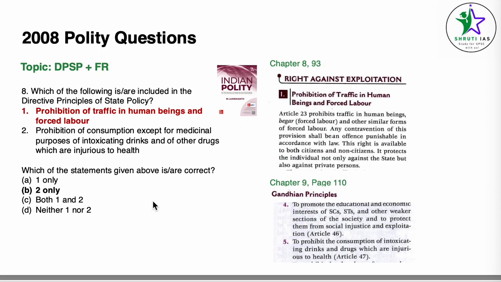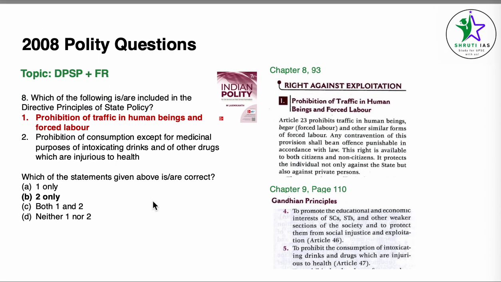Coming to question number 8, which is about DPSPs and fundamental rights. Let's read the question. Which of the following are included in the Directive Principles of State Policy? 1, prohibition of traffic in human beings and forced labor. 2, prohibition of consumption except for medicinal purposes of intoxicating drinks and of other drugs which are injurious to health.